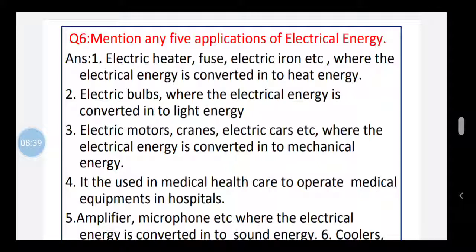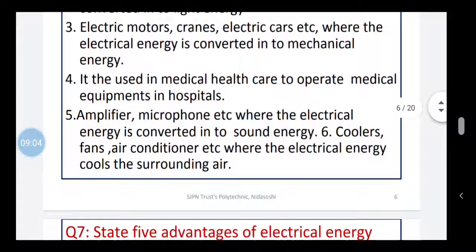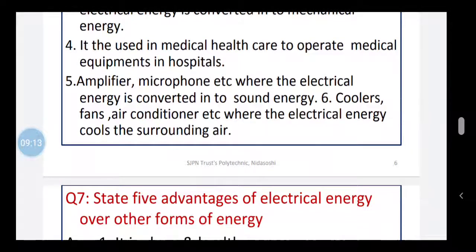The second application is electrical bulbs, LED bulbs, CFL lamps, etc., where the electrical energy is converted into light energy. The third application of electrical energy is electric motors, cranes, electric cars, etc., wherein the electrical energy is converted into mechanical energy. The fourth application is it is used in medical healthcare to operate medical equipments in the hospitals. The fifth application is amplifiers, microphones, etc., where the electrical energy is converted into sound energy.